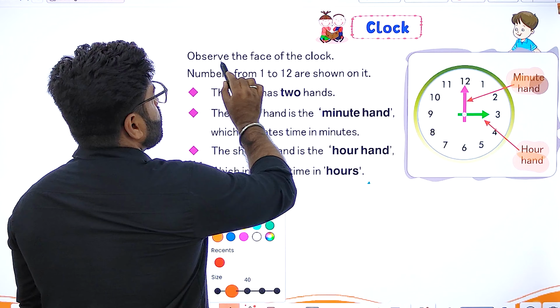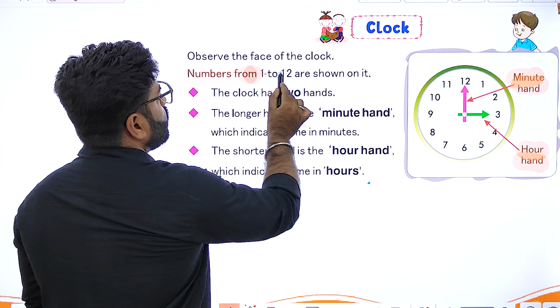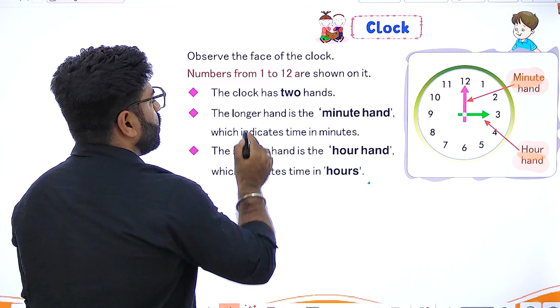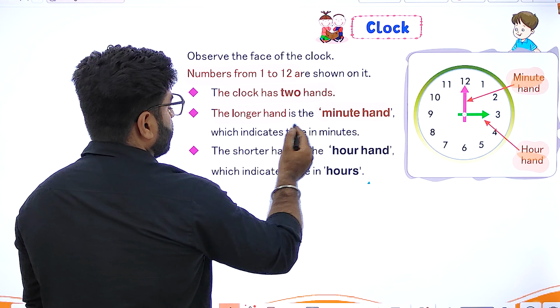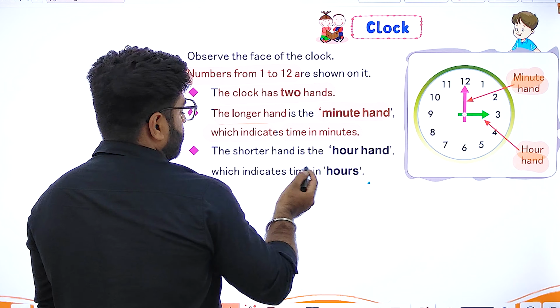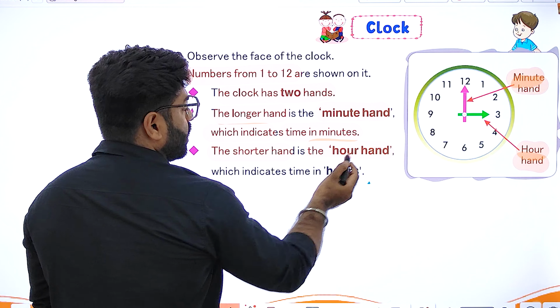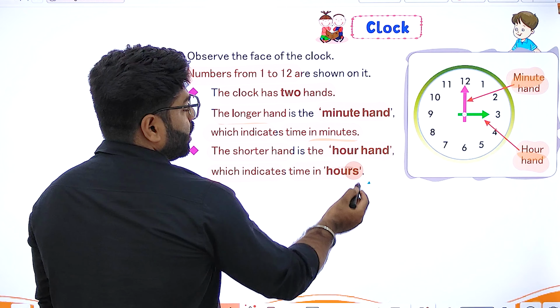Okay, let's discuss the points here. The first one is to observe the face of the clock. The numbers from 1 to 12 are shown on it. The clock has two hands. The longer hand is the minute hand, which indicates the time in minutes, and the shorter hand is the hour hand, which indicates the time in hours.